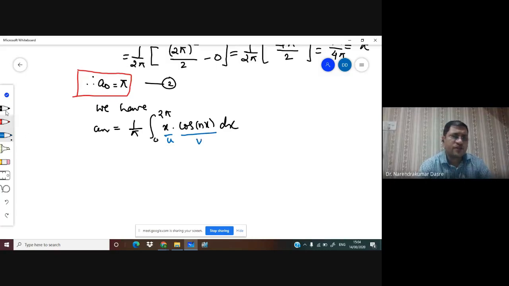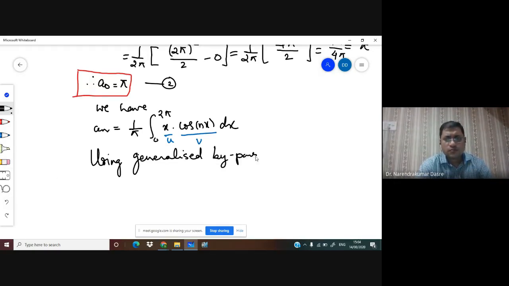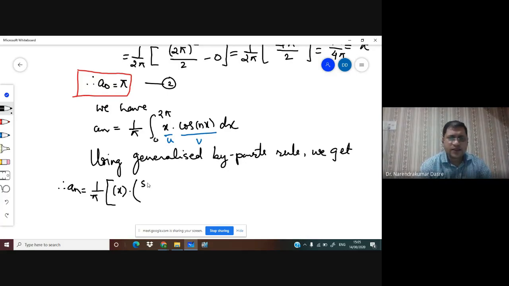Since sine of 0 is equal to sine of 2n pi is equal to 0, hence we get an is equal to 1 upon pi. This term will vanish, and we'll be having cos of nx upon n square, from 0 to 2 pi.